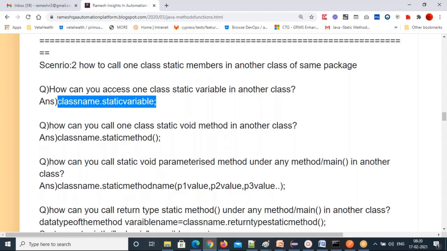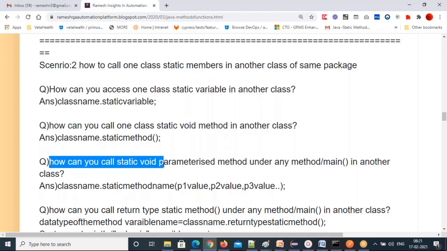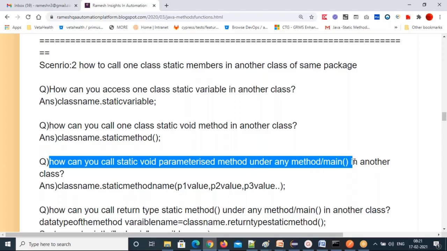Again, concentrate now. Concentrate here also one more time, and it is easy. Static variable, how to call? I have given the form. Now, how can you call one class static void method in another class? Class name dot static method name. Class name dot static method name with void, without parameters. Next question. How can you call one class static void parameterized method under any method or a main method in another class? So what is the formula?